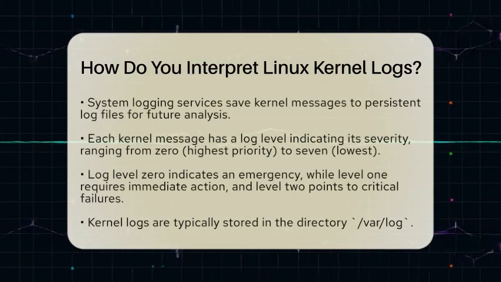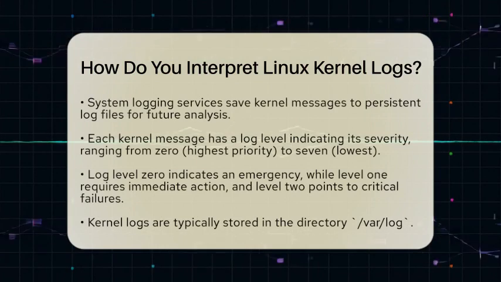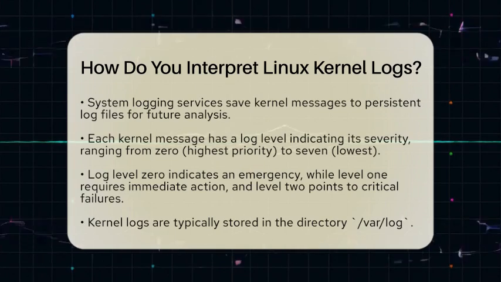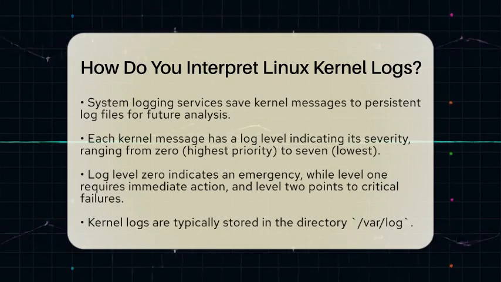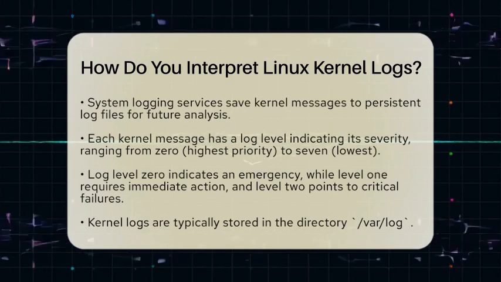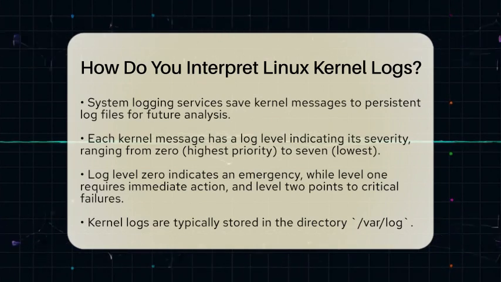Next, let's talk about log levels. Each kernel message has an assigned log level that indicates its severity. These levels range from 0, which is the highest priority, to 7, which is the lowest. For example, level 0 means there is an emergency, and the system may be crashing. Level 1 indicates immediate action is required, while level 2 points to critical hardware or software failures. Understanding these levels helps you prioritize which messages to address first.